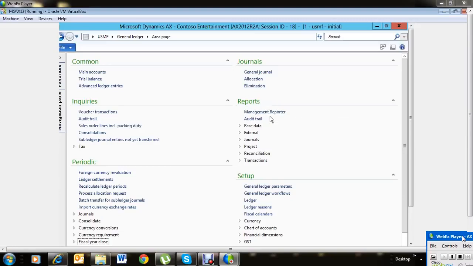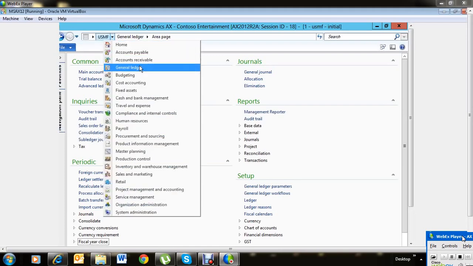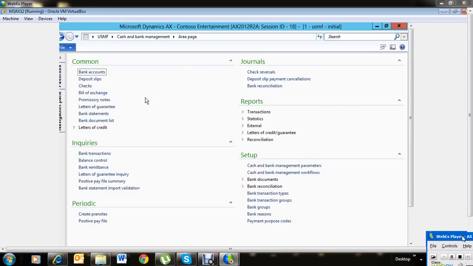So finally, we go to the management reporter, where before this we also do the bank reconciliation. In our cash and bank management, we're going to see the aspects like how do we do the bank reconciliation, how the check reversal journals can be posted, deposit slip payment cancellations can be posted, even how bank guarantee can be processed. All these things we are going to look into. And apart from this,